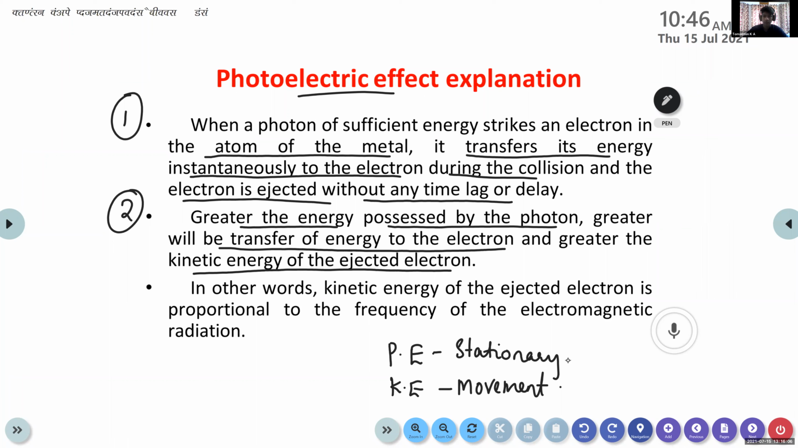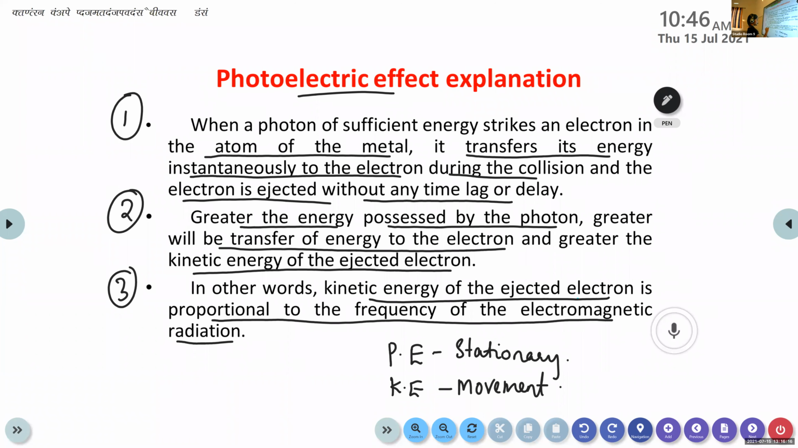Yes. Then the third one, in other words, the kinetic energy of the ejected electron is proportional to the frequency of the electromagnetic radiations that we already discussed, right? This kinetic energy, or simply energy of ejected electron, is directly proportional to the frequency of electromagnetic radiations. We have learned different types of electromagnetic radiations, right? Gamma ray, X-ray, UV ray, visible ray, infrared ray, radio waves, microwaves. They have their own frequencies, and they are arranged in the increasing order of wavelength or decreasing order of frequency.